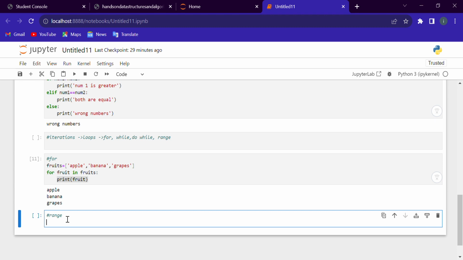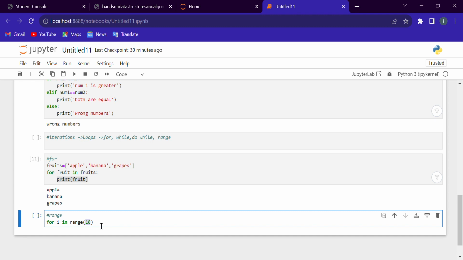For example, for i in range 10, our specified number is 10, so it will start with 0 and increment every number by 1. For example, 0, and then increment 0 by 1, 1, then 2, 3, 4, 5, and it will stop before the specified number, so it will stop at 9.